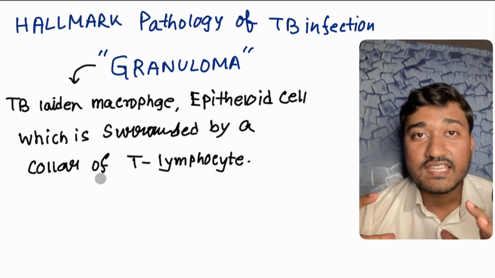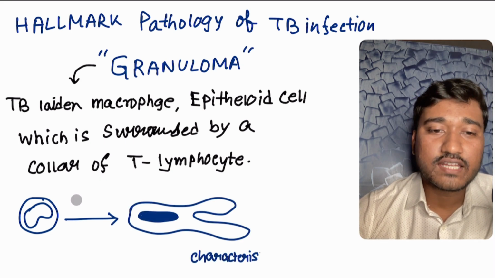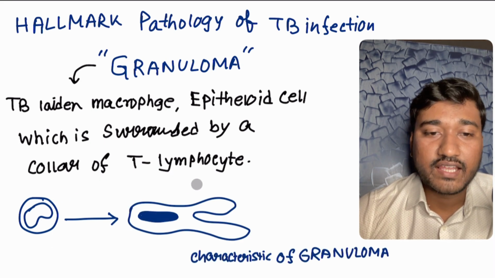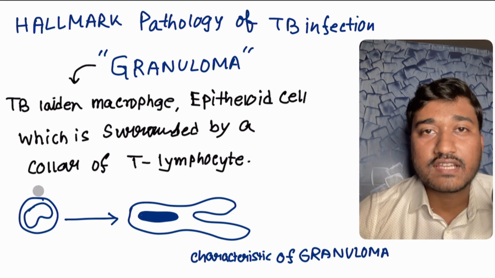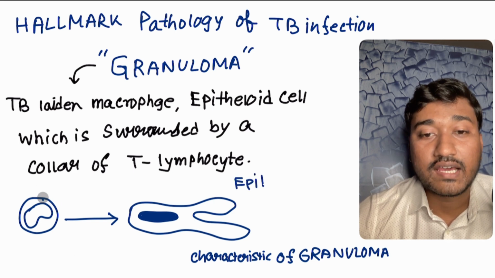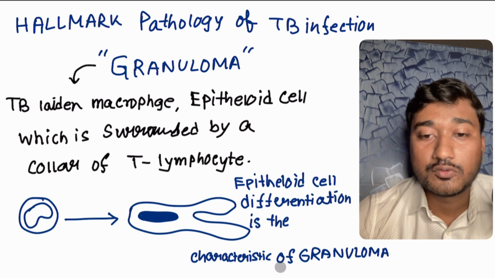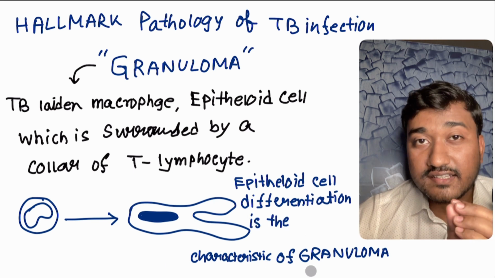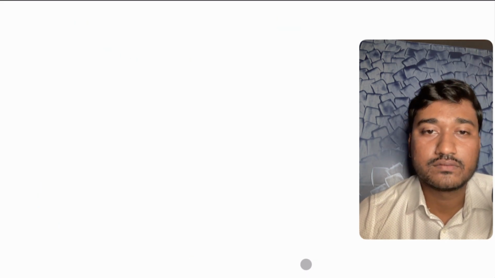This total thing is called a granuloma. Look here at another important thing: this is the normal macrophage. Under interferon gamma and TNF alpha, the normal macrophage is converted into your epithelioid cell, which is characteristic of our granuloma. This is the epithelioid cell, or activated macrophage.